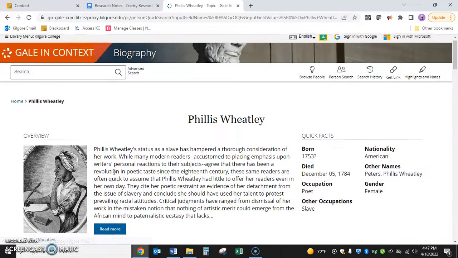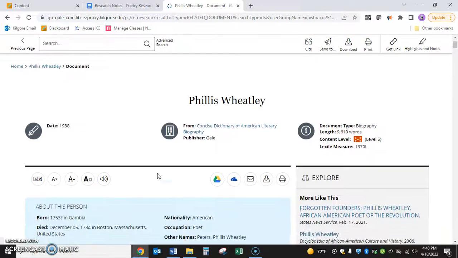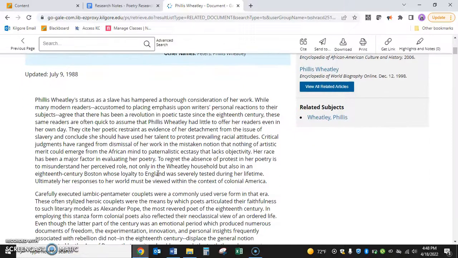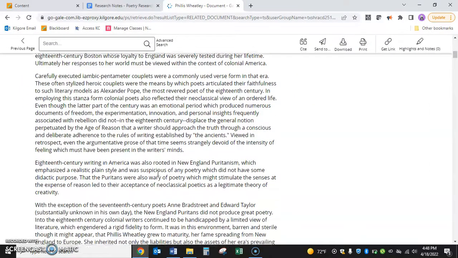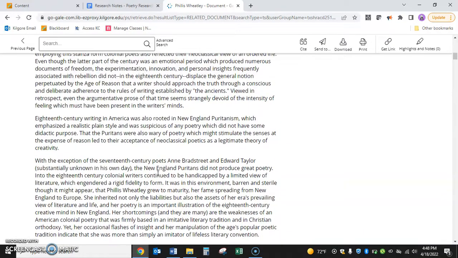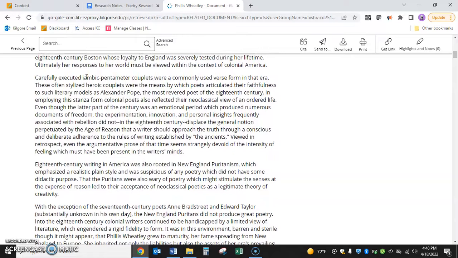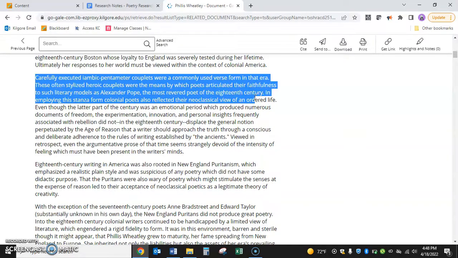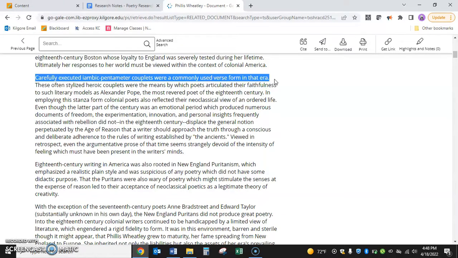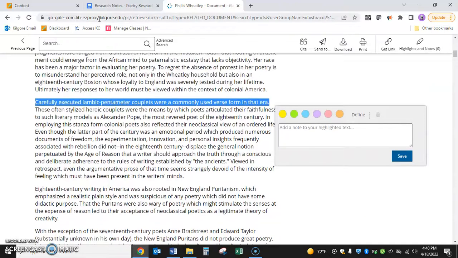Okay. And it's going to immediately take you to a page that has quick facts, but I want to click on read more, and this is going to take me to a full article about my poet, Phyllis Wheatley. So I would read this and look for important information that might help me with my essay. And if I just skim it real quick, like I had not looked at this before, I see right here that it says carefully executed iambic pentameter couplets were a commonly used verse of that era. Okay? Well, right there, that tells me about structure in and of itself.